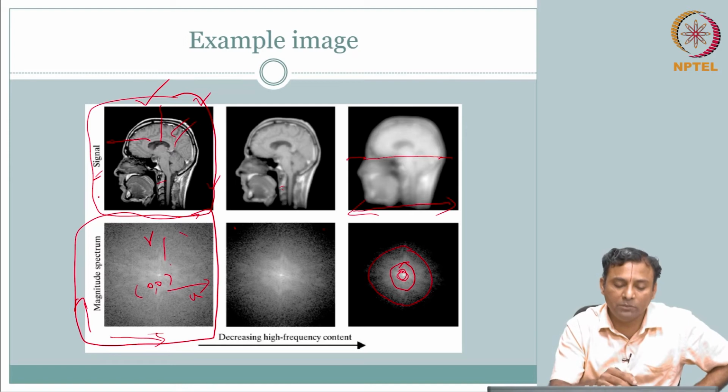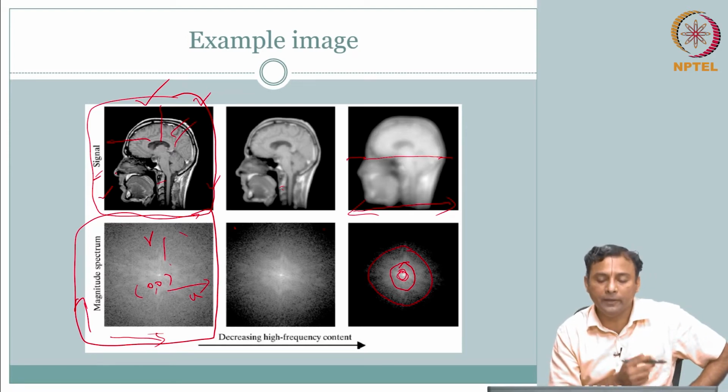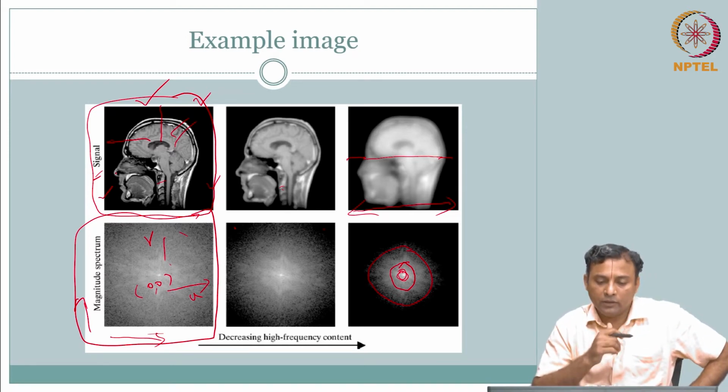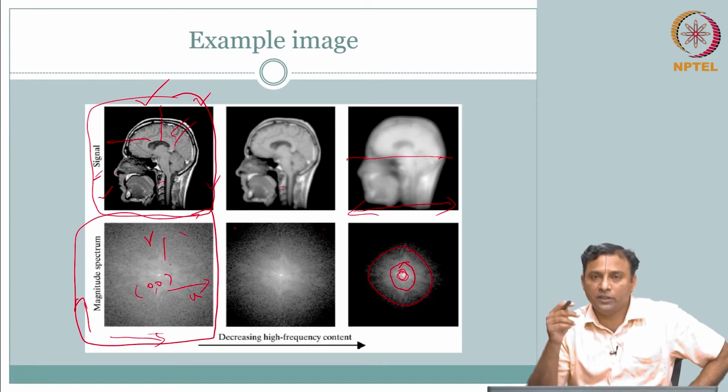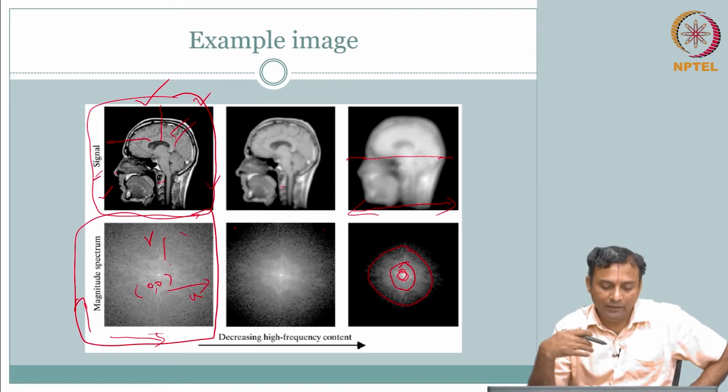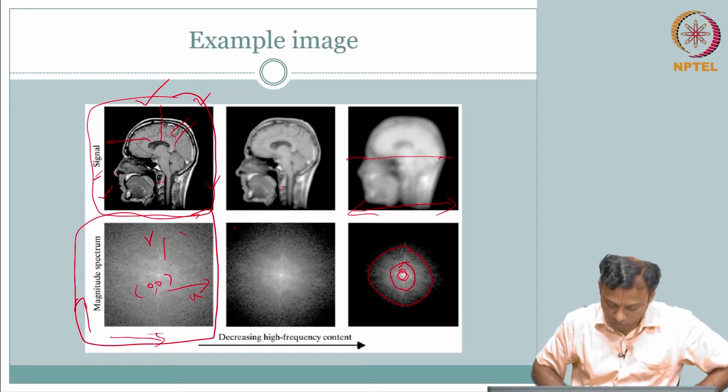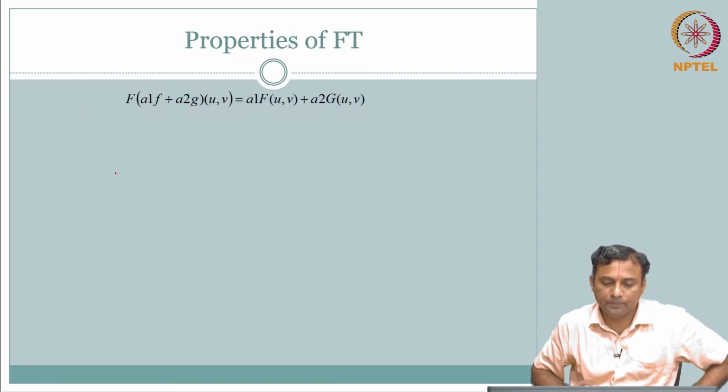The pattern will be visible here. Good. So, we now know what frequency is, the Fourier transform, and how you get from the spatial domain to the frequency domain. Now let us move on to look at some of the properties.